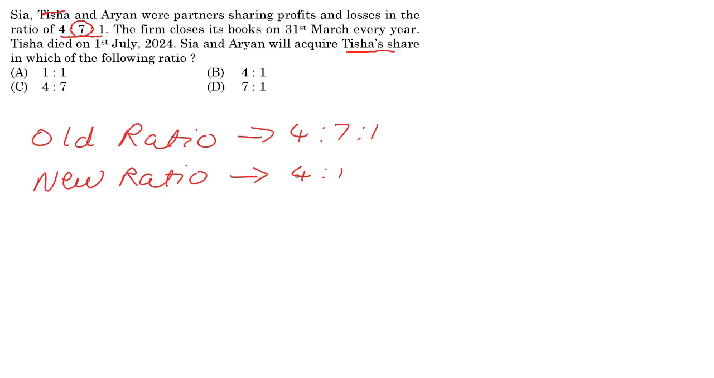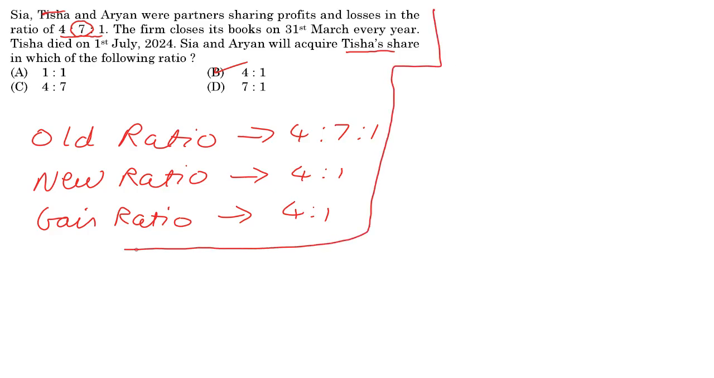Also, by default, when such a situation arises, the acquisition of Tisha's share, or what we would call the gain ratio, will also by default be 4:1. And your answer is going to be B. But for those of you who want to be sure, understand this, solve this. When you practice, do it once and for all so you remember it. But otherwise in the exam, just blindly do it.